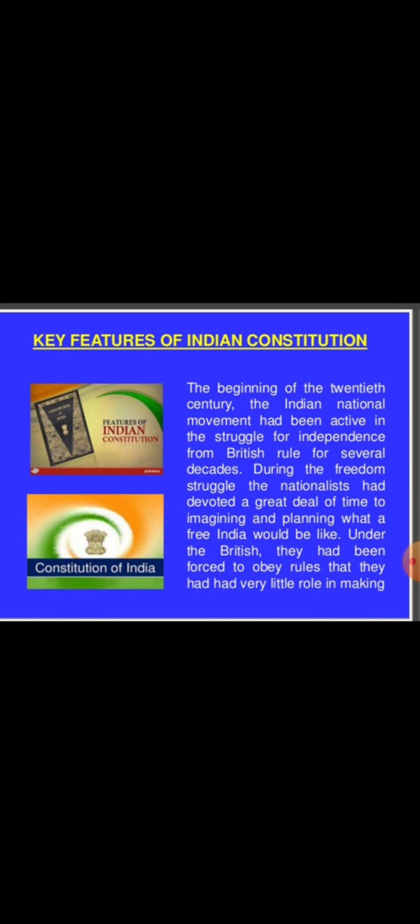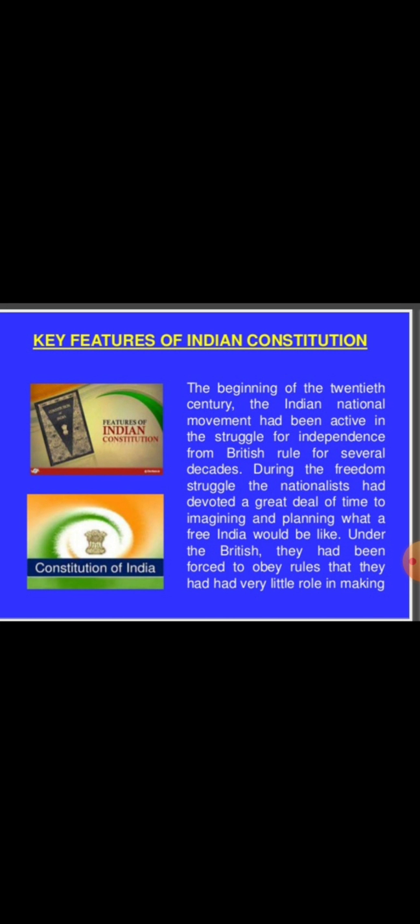Hope everyone is fine. We are discussing our first chapter of civics, Indian Constitution. Today, we will discuss the key features of the Indian Constitution. The British ruled India for over 150 years. Several Indians sacrificed their lives and played a major role in providing independence to India.